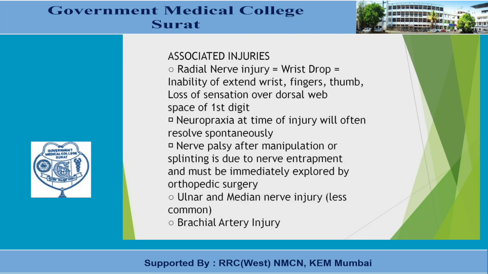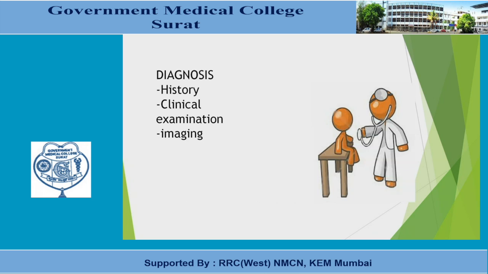Associated injuries: the radial nerve injury, as I told you, wrist drop can be there. Neurapraxia at the time of injury will often resolve spontaneously. Nerve palsy after manipulation or splinting is due to nerve entrapment and must be immediately explored by orthopedic surgery. Ulnar and median nerve injuries, brachial artery injuries. So the diagnosis is by history, clinical examination, and imaging.